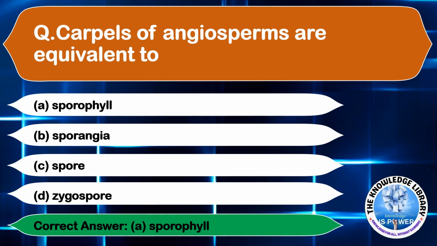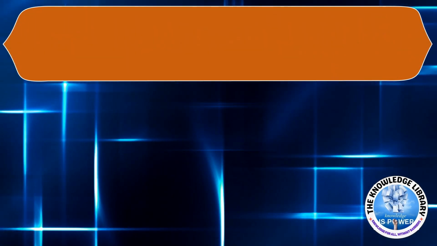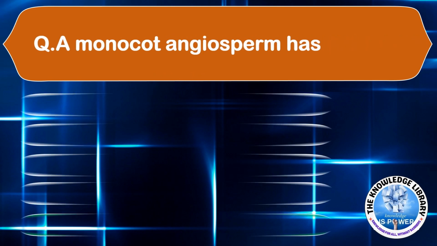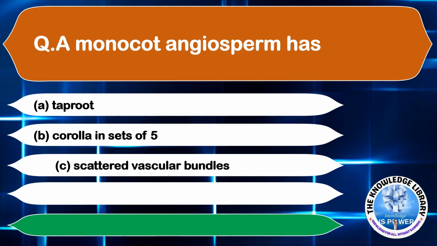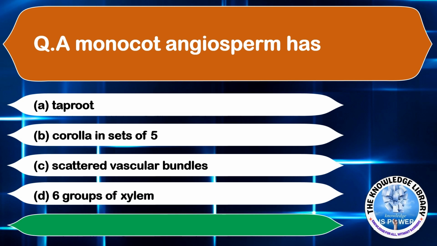Moving on to the next question. A monocot angiosperm has option A taproot, option B corolla in sets of 5, option C scattered vascular bundles, and option D 6 groups of xylem. The correct answer is option C scattered vascular bundles.